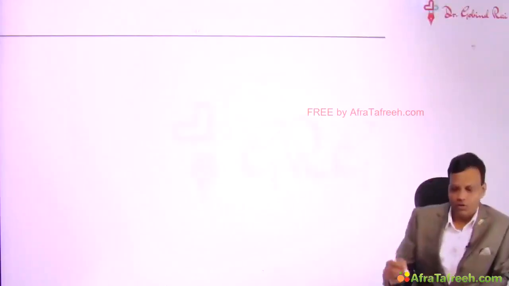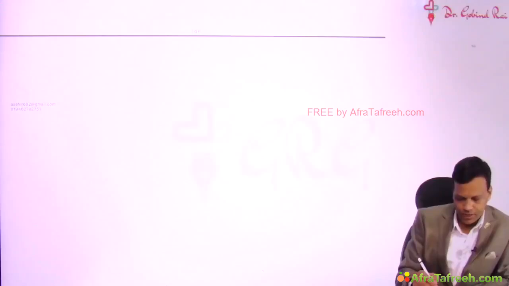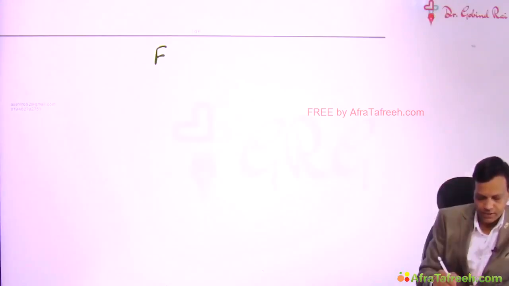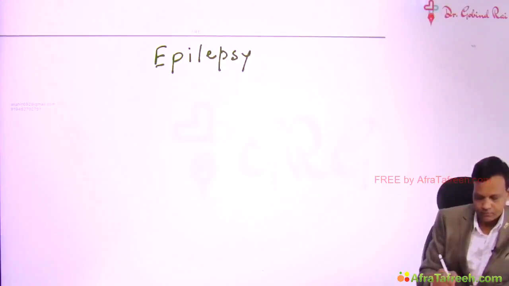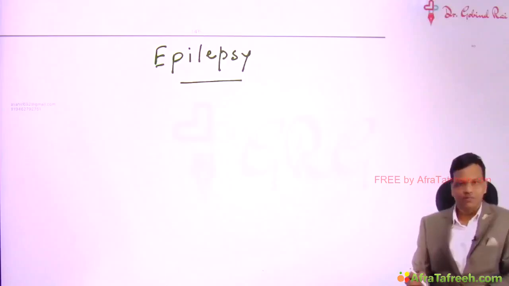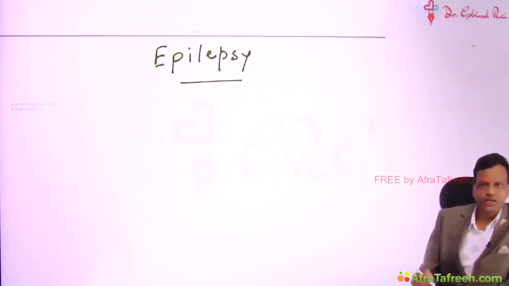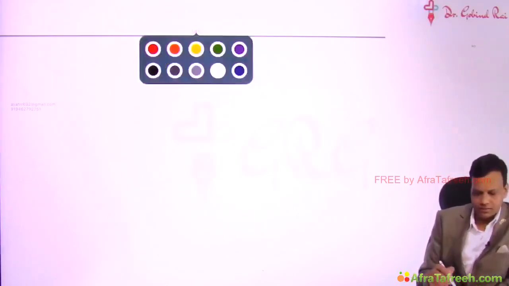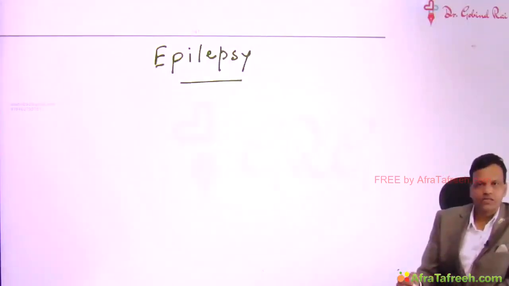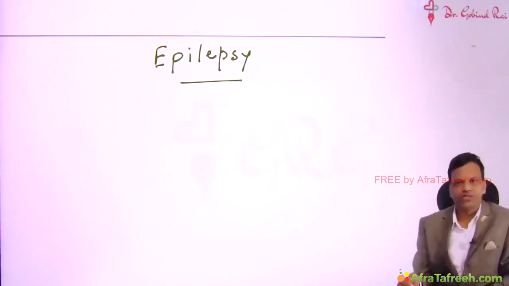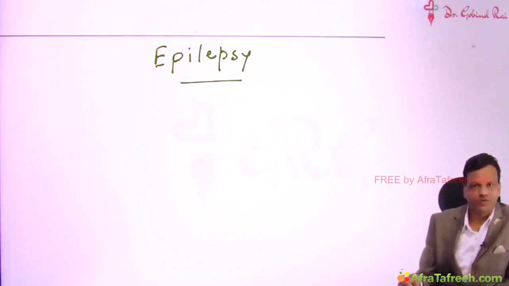Next topic we'll cover now is central anti-epileptic drugs in CNS. Now epilepsy, we all know, is characterized by seizures. Seizure is abnormal electrical discharge in the brain. So in simple language, seizure is due to overstimulation of neurons. So that means if we want to treat the seizure, we have to depress the brain. If we depress the brain, we can treat epilepsy.